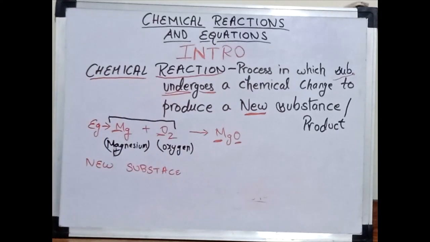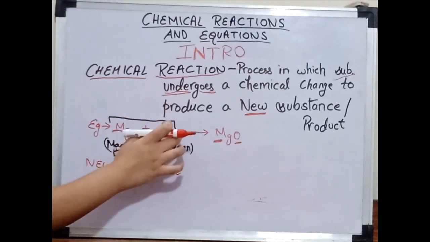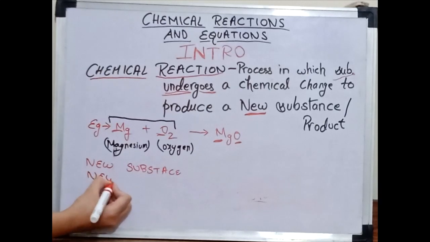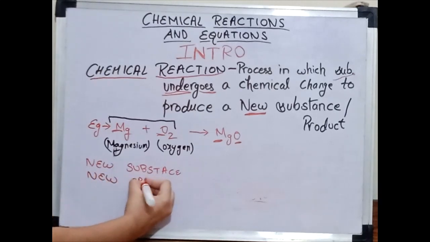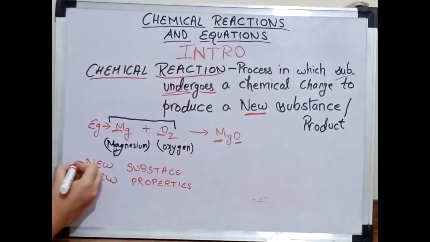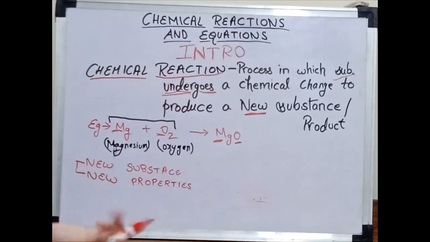In MgO, it is not necessary that we are going to have the same properties of magnesium or the properties of oxygen. New substance means new properties. Okay, I hope this is clear. New substance means new properties. Now this MgO, that is magnesium oxide, will have new properties.